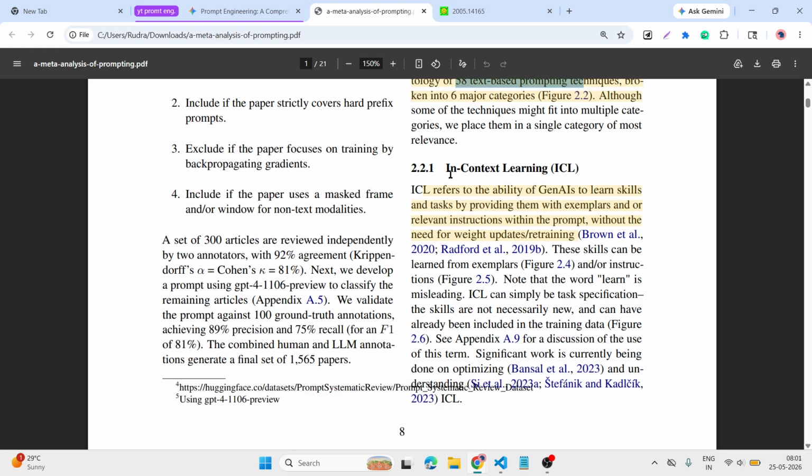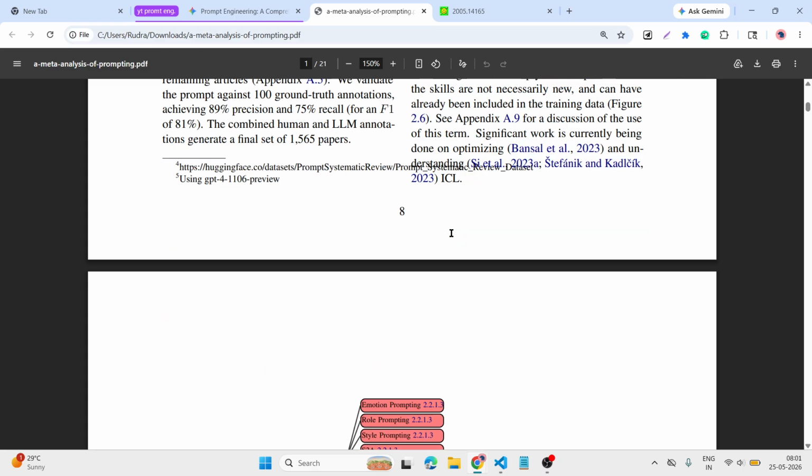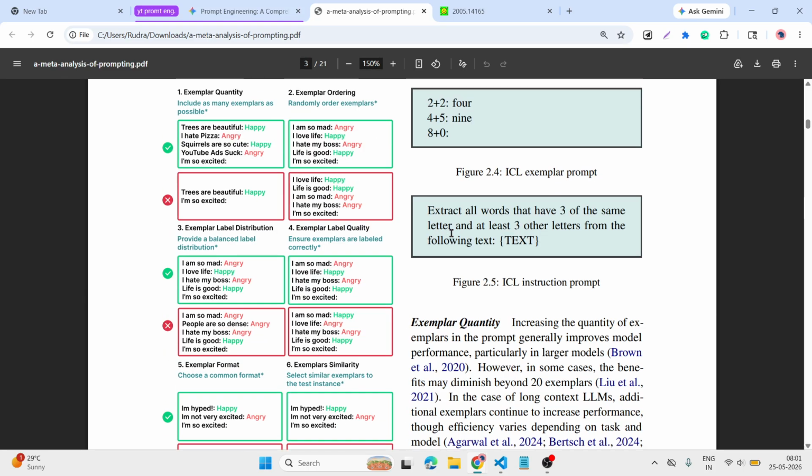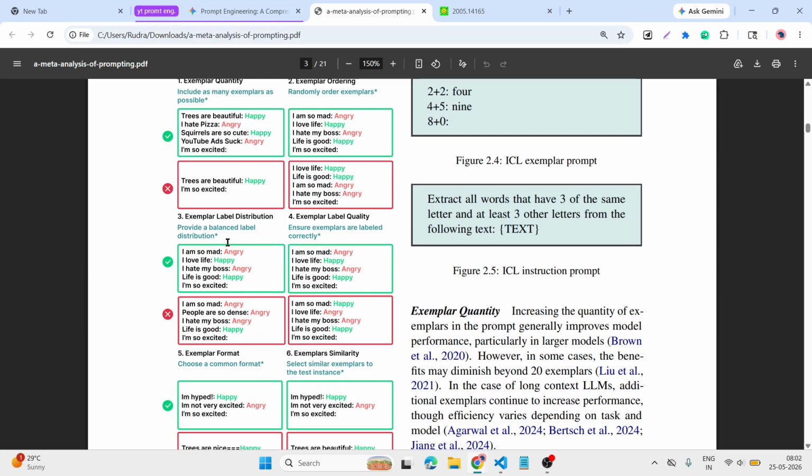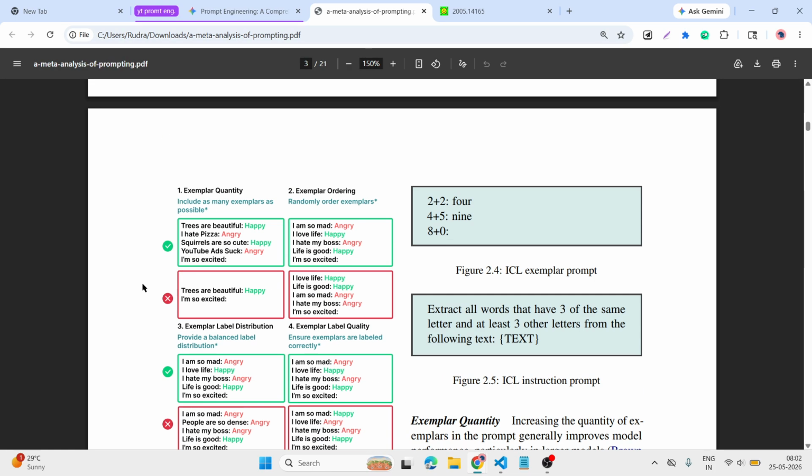So in the context of learning, the ability of GenAI to learn a skill and task by providing examples or relevant instruction within the prompt, without the need of weight update or retraining. So let's start with our few shot examples.